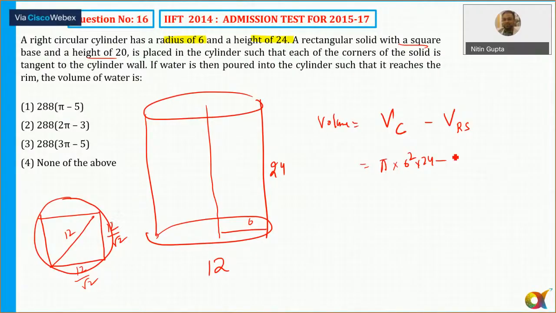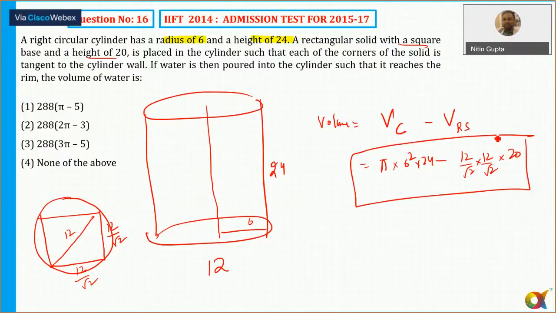So volume is always equal to base area into height. So base area is equal to how much? So similar question I'm sure that you must have observed. शायद 2015 या 2016 के पेपर में हमने डिस्कस किया था, isn't it? So the correct answer for this is option number 3.